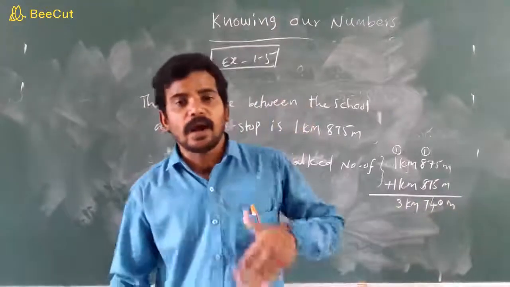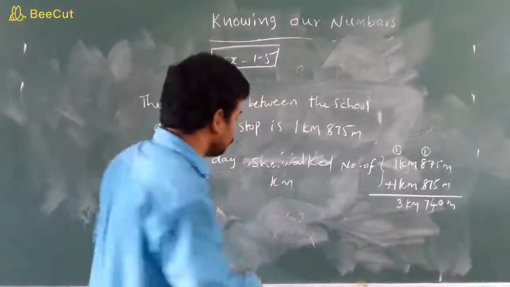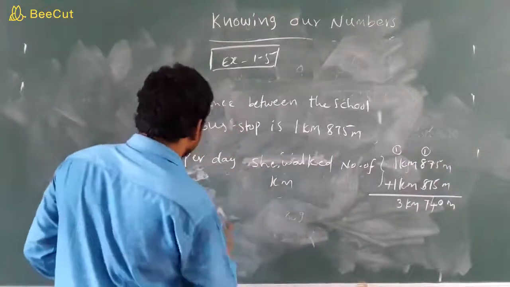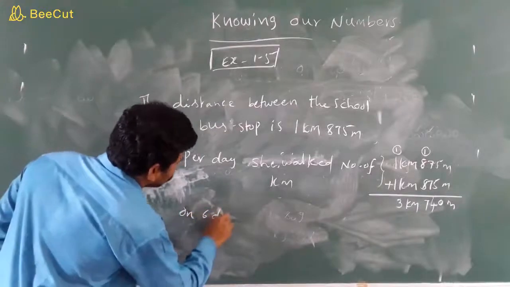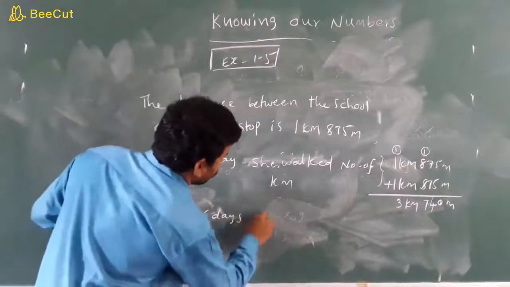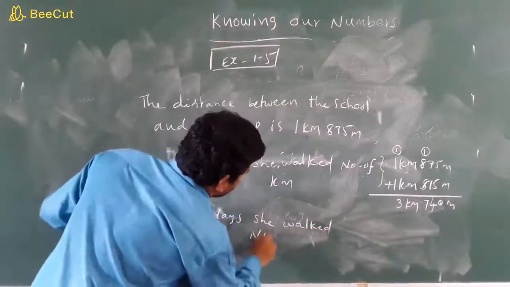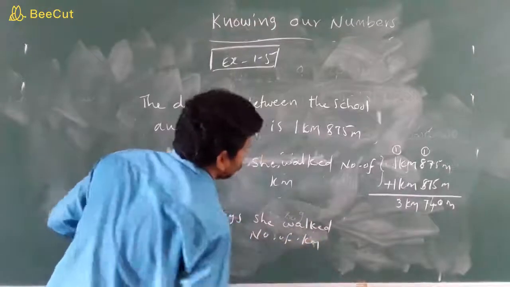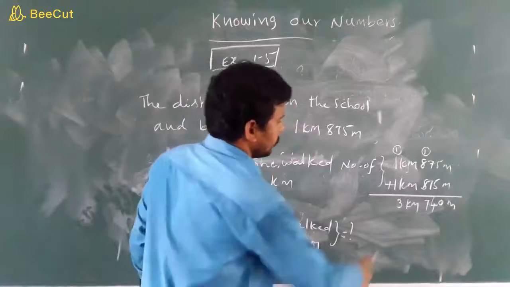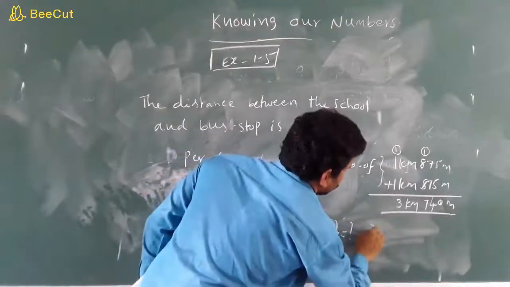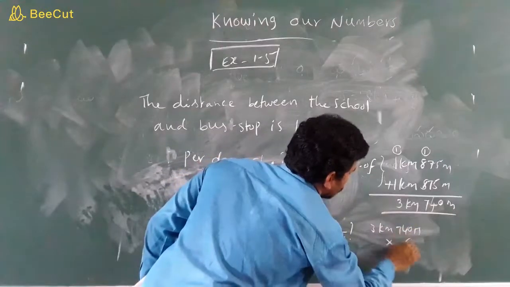They are asking 6 days, how many kilometers she walked? That means do multiplication. On 6 days, the number of kilometers she walks, this is the question mark. So do multiplication. Take this one: 3 kilometers 740 meters into 6.